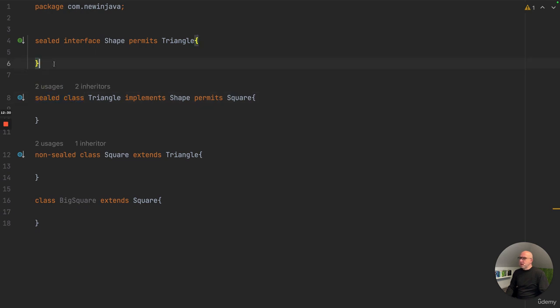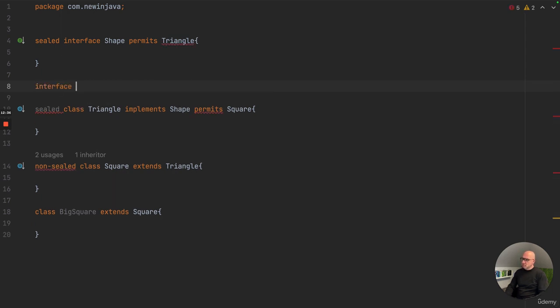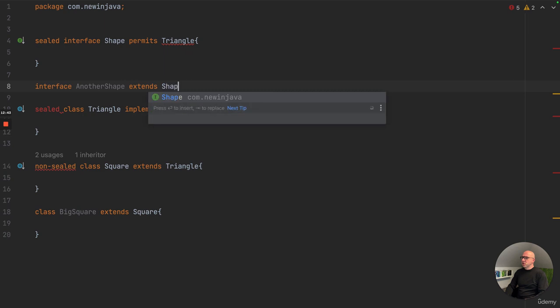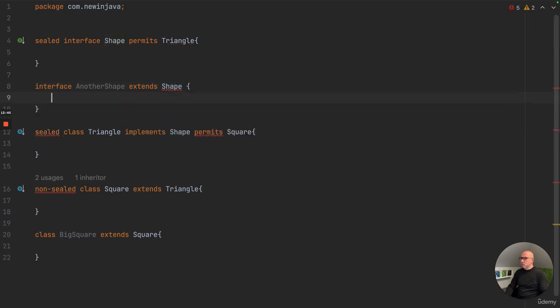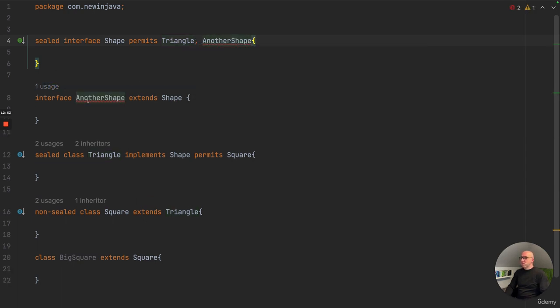This is again a class, but we can do the same with an interface called another shape, and this extends the shape. But this is again not allowed because shape is sealed, so we have to specify another shape that is also part of the permits.